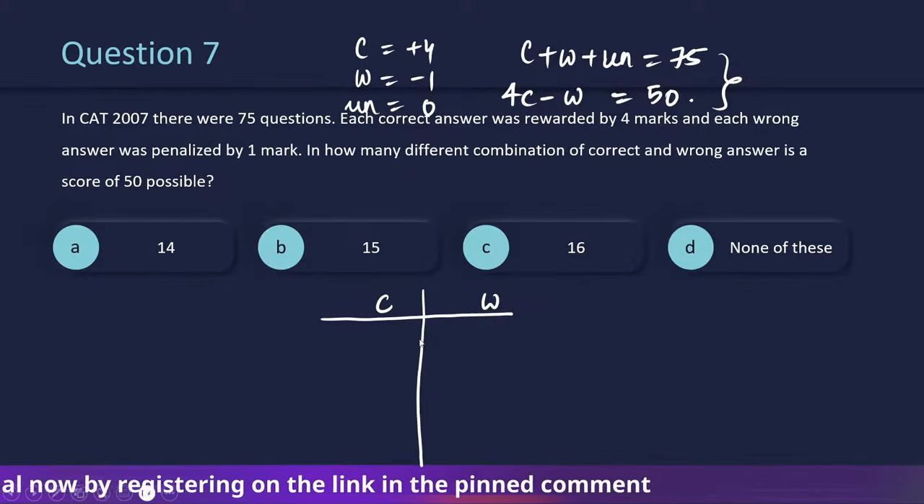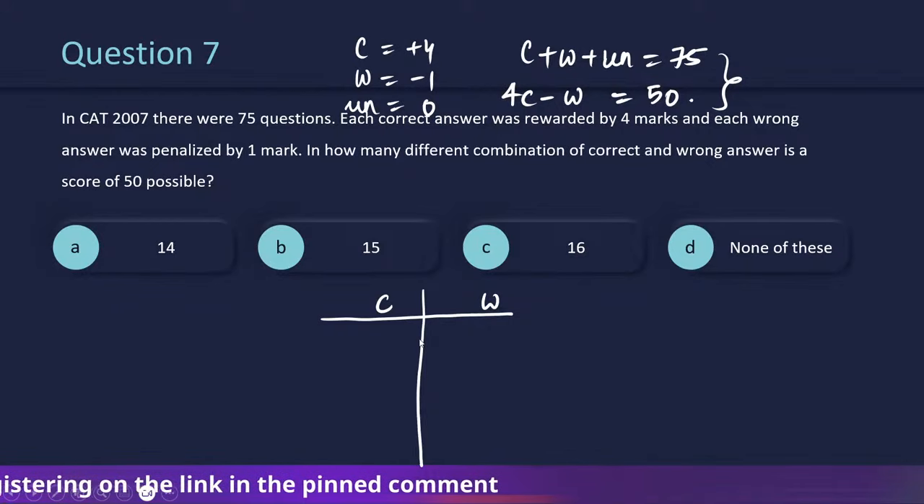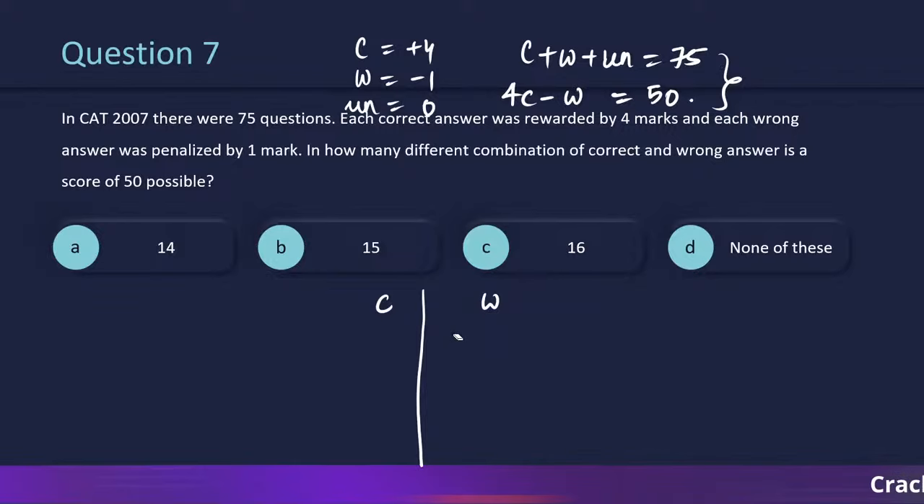5C will become 125. हाँ, अगर मैं unattempted हटा दूंगा, 2 variables 2 equations, I'll get a unique answer, right? Fine. None of these होने नहीं चाहिए थे, पर कोई नहीं.